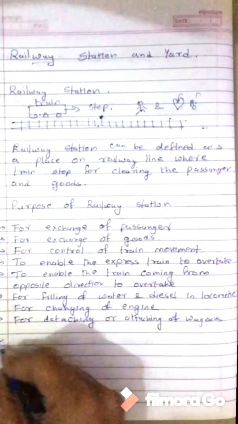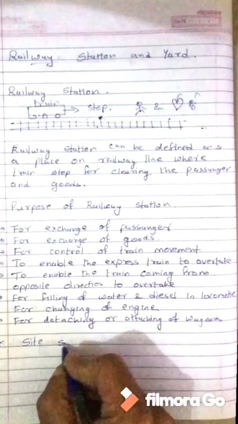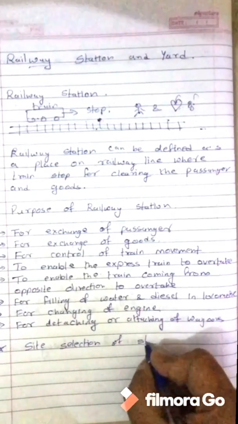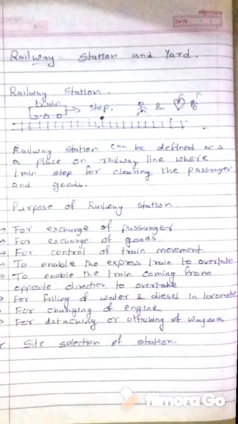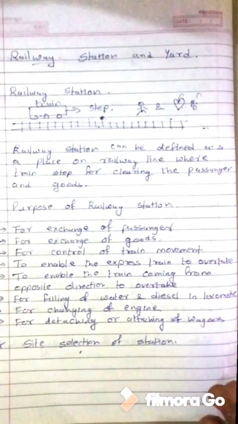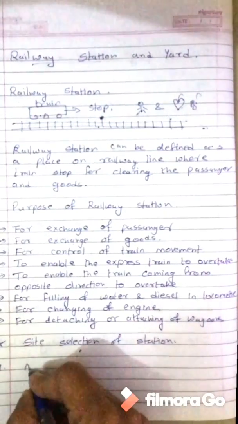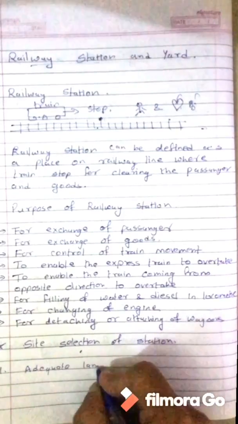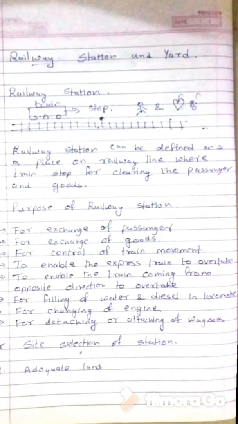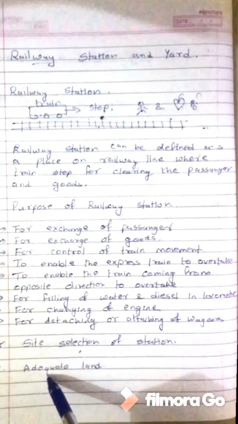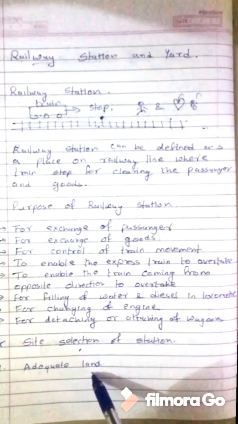Another topic is site selection of a station. Clear? Now where you have to construct this station, those are the parameters for site selection. So the first parameter, adequate land, means the area where you are constructing a station. The land should be adequate, means in plenty of amount.